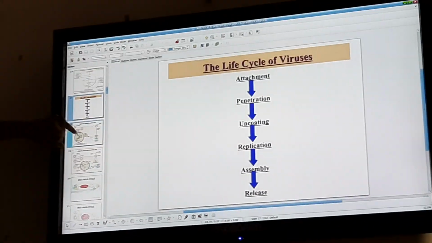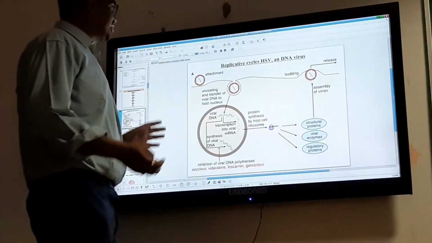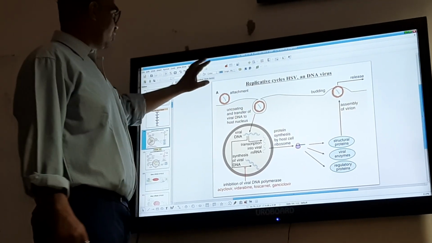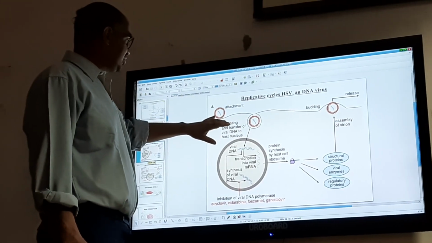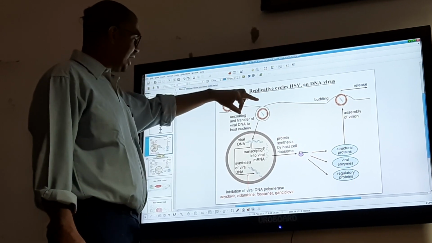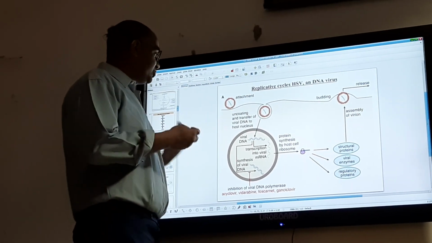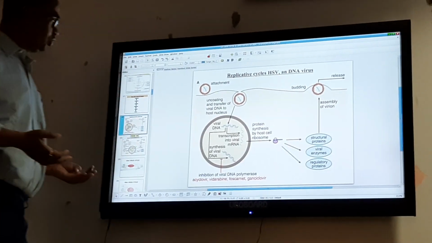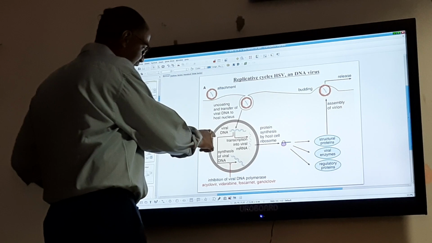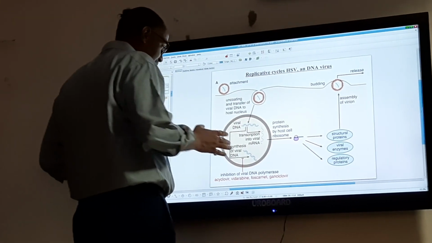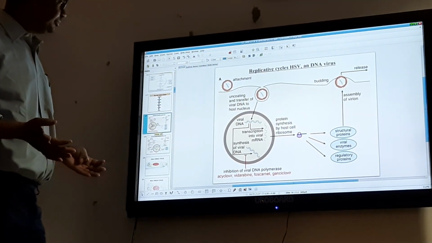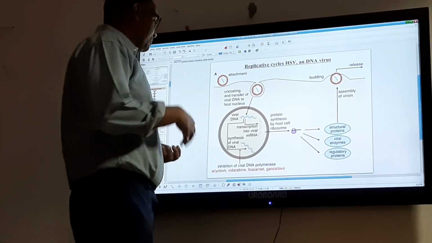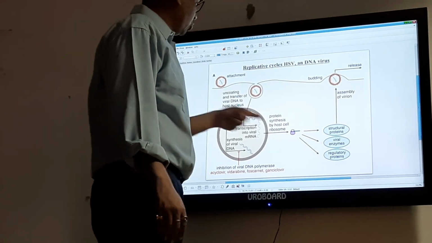Same slide. Now coming to the cycle of a DNA virus. First, this is a virus which has attached, and when it is attached, it engulfs into the host cell and transfers DNA to the host cell. The viral DNA is first transcribed into viral mRNA, after which there is protein synthesis by host cells.